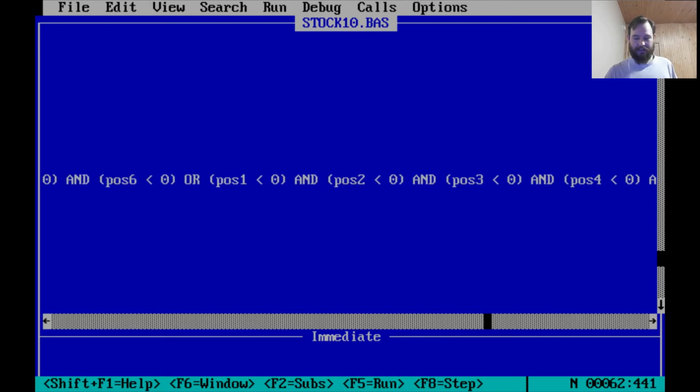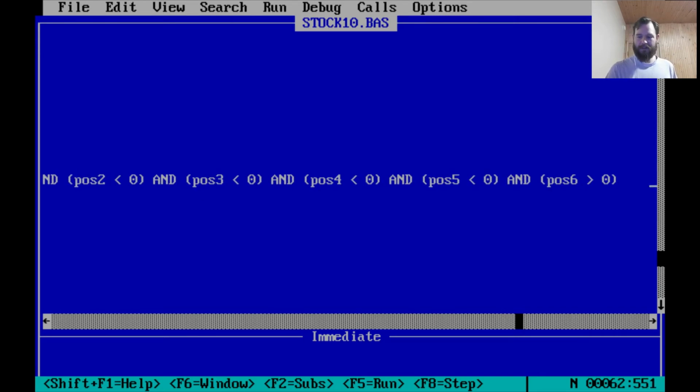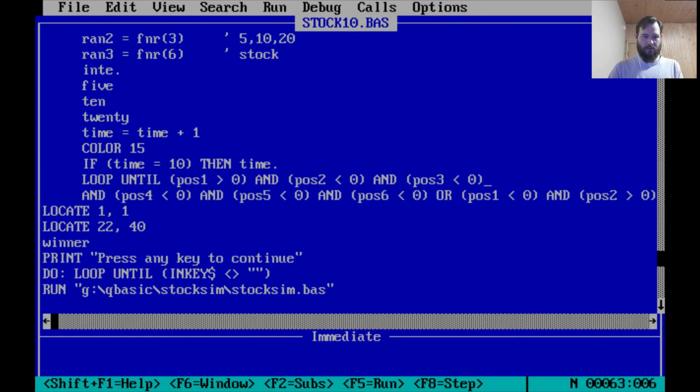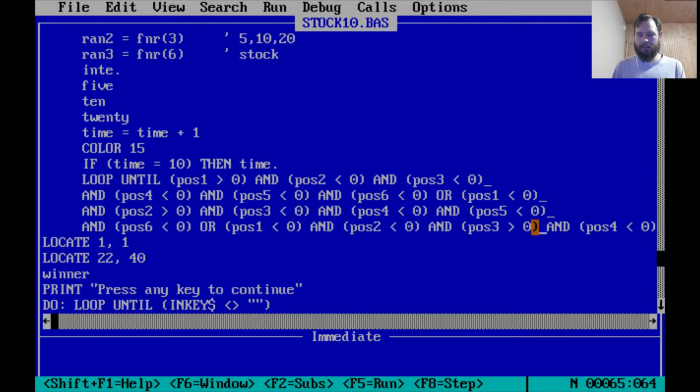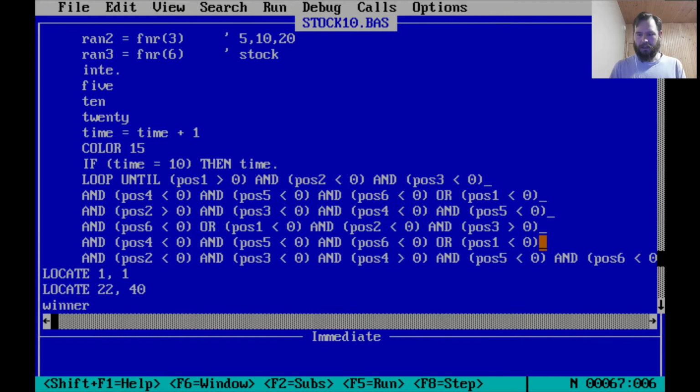That's amazing. Or pause 1 is less than 0, and pause 2 is less than 0, and pause 3 is less than 0, and pause 4 is less than 0, and pause 5 is less than 0, and pause 6 is less than 0. So that is the infamous line. And back then I didn't know you could actually do these underscores and break this up into many different lines. Basically, if you write a line like this today, you're fired. But no one was employing me. Just me. This is hilarious.